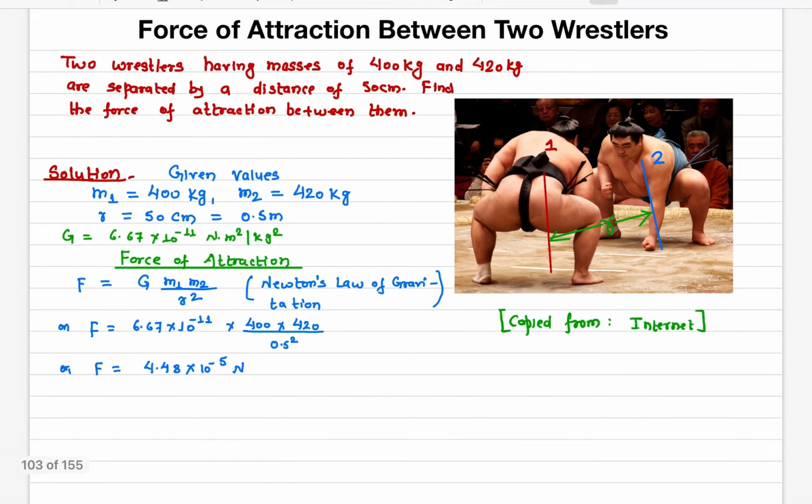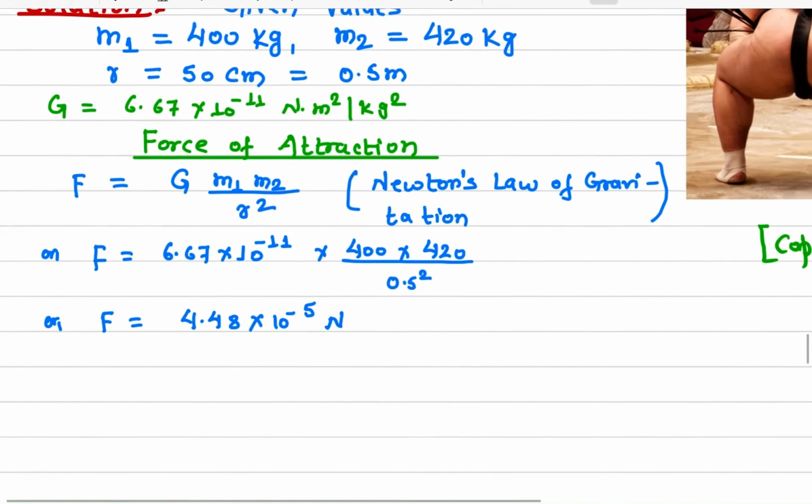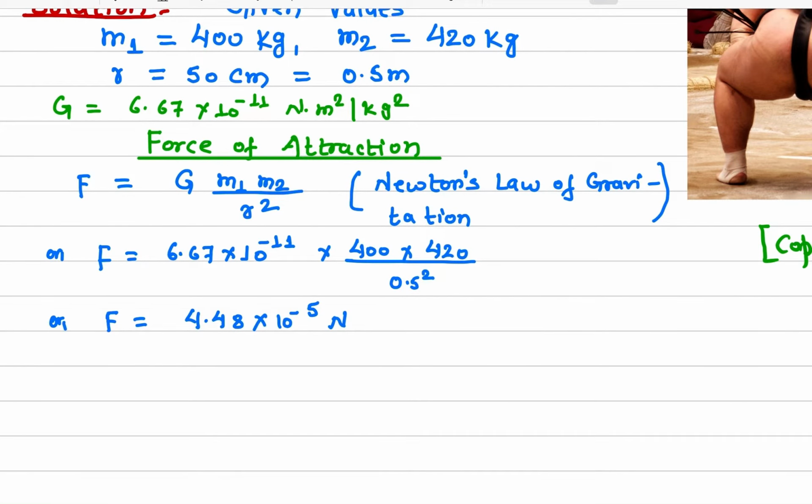So here we're going to calculate the force of attraction between two wrestlers. So we have the two wrestlers here. Let's say the masses are 400 kilogram and 420 kilogram, and the distance between them is 50 centimeter, which is half a meter. The force of attraction between them is given by this equation here, G m1 m2 divided by r squared.